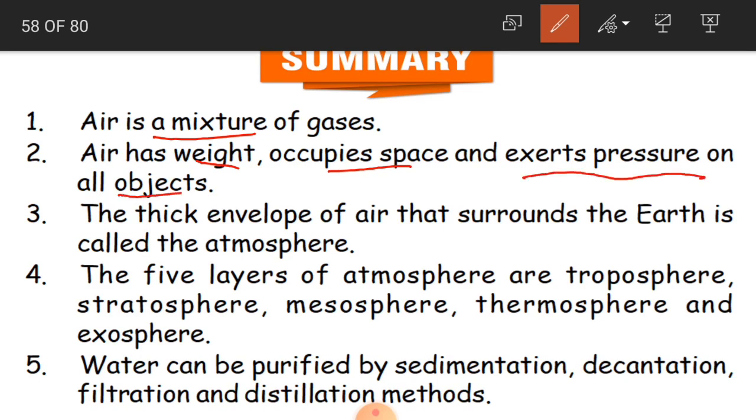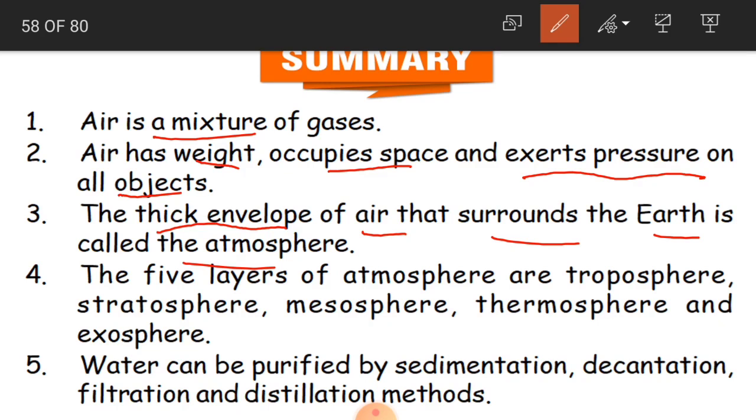Through our balloon experiment we have learned that air has weight and it occupies the space, and it also exerts pressure on all objects. Clear? And the third point is the thick envelope of air that surrounds the earth is called atmosphere. Yes or no, children? Clear?